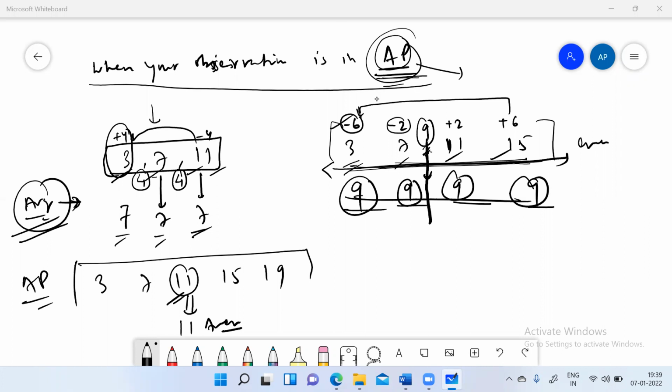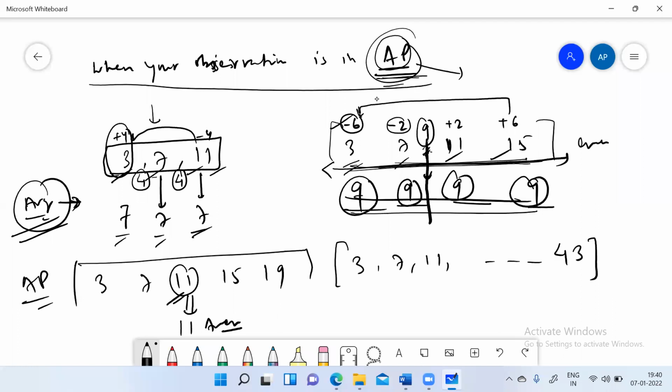So my point was, in these two cases, you can visualize the entire series. Let's say there is a series of numbers which goes like 3, 7, 11, and it goes till 43.